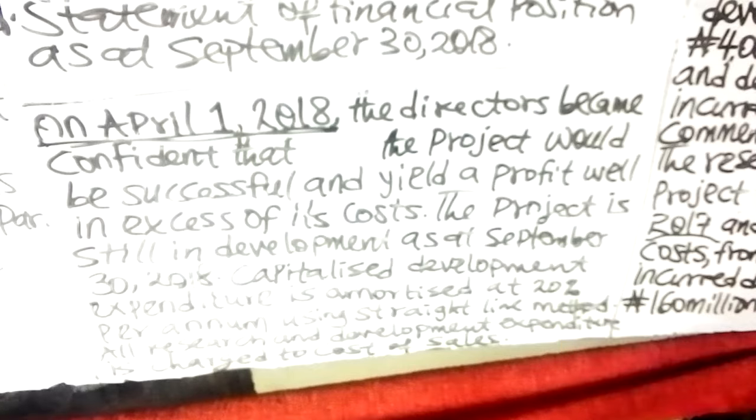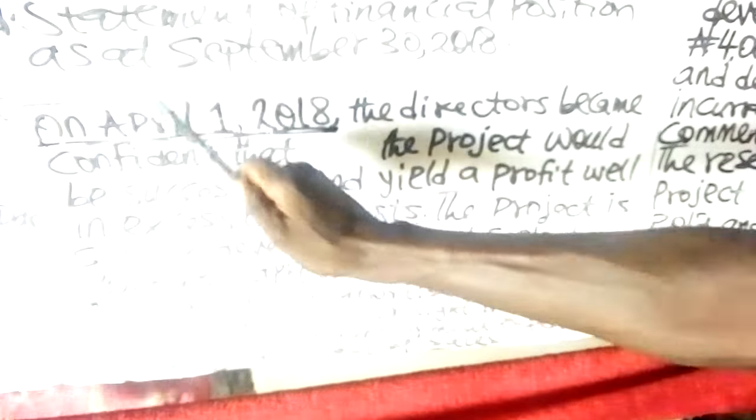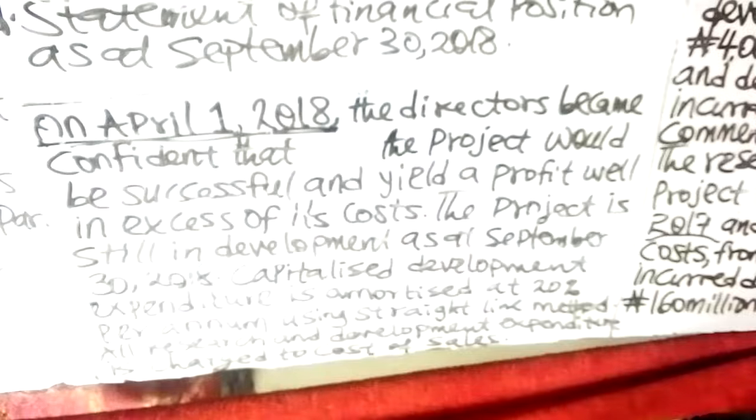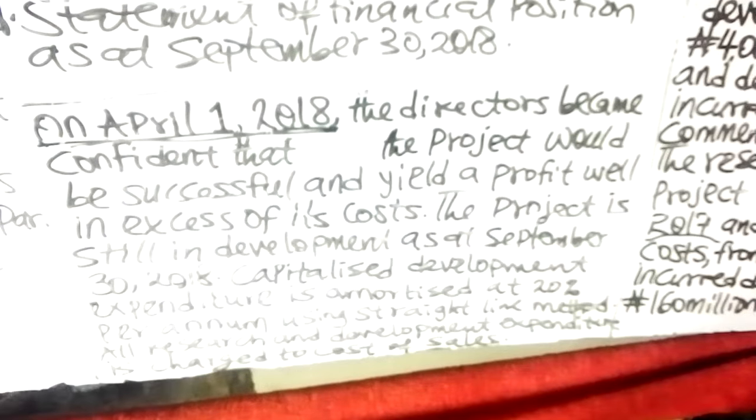Please bear that in mind. Now, that means the development expenditure incurred in January, February, and March 2018, when the director is yet to become confident, will have to be expensed. Now, let's calculate the development expenditure that will be expensed.